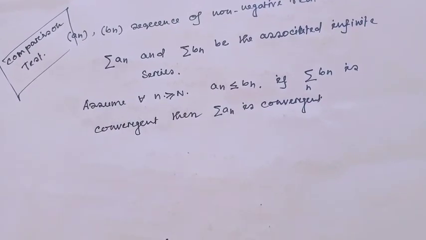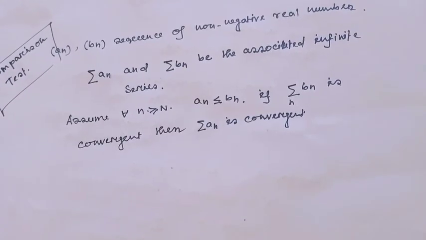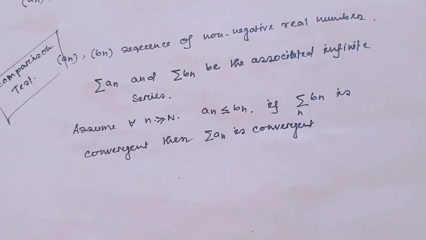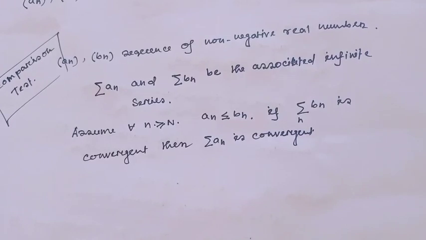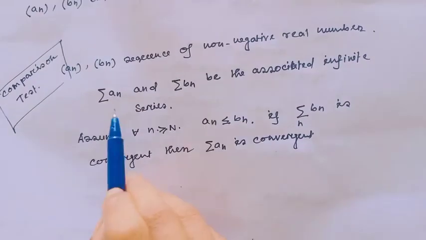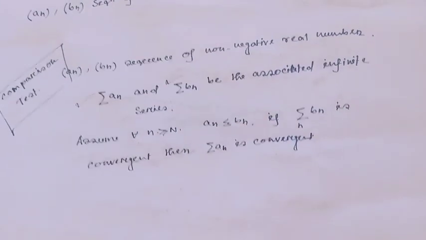Okay? At first, just as a review, just recall what the comparison test is. What is the statement of the comparison test? Consider an and bn to be sequences of non-negative real numbers, with the associated infinite series.